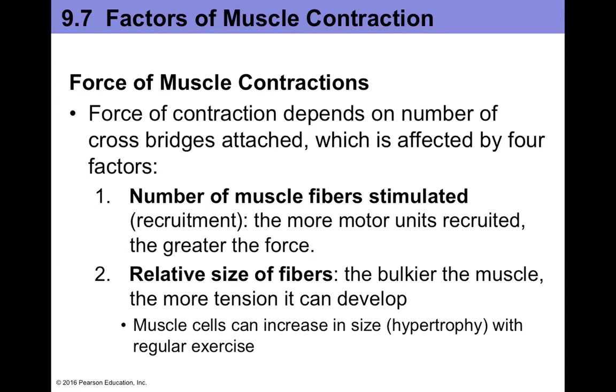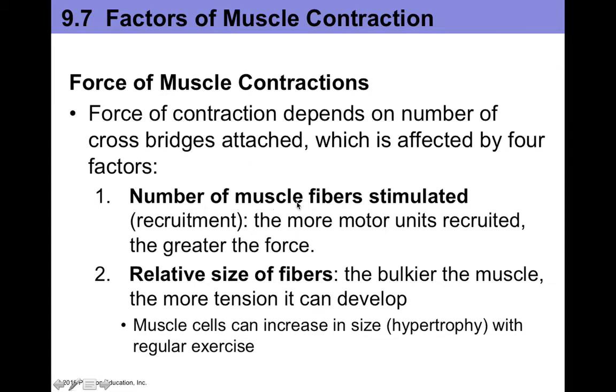Okay, so in this section we're going to talk about basically the factors that affect muscle contraction. In terms of generating force of muscle contraction, it depends on the number of cross bridges that are attached, when myosin attaches to actin. And this is affected by four main factors.